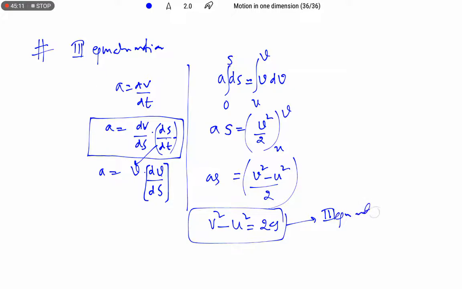So in this way we can derive the equations of motion with the help of integration. Right, thank you. Take care.